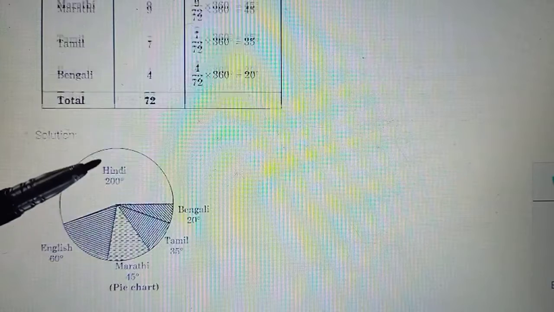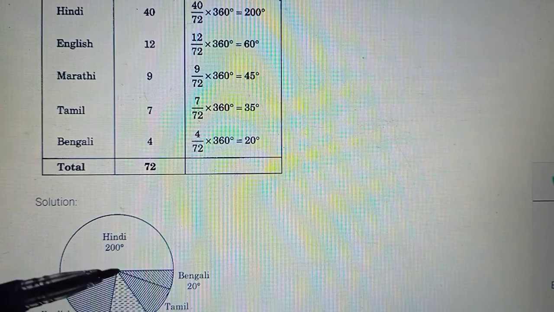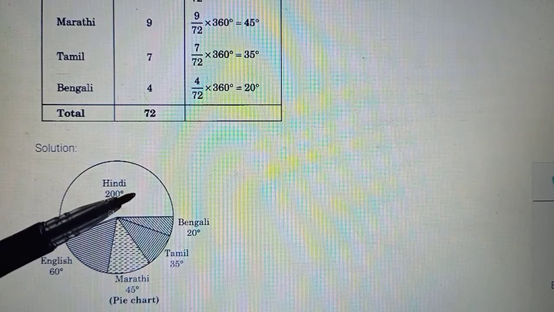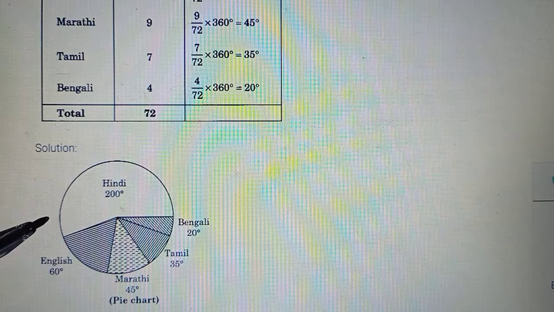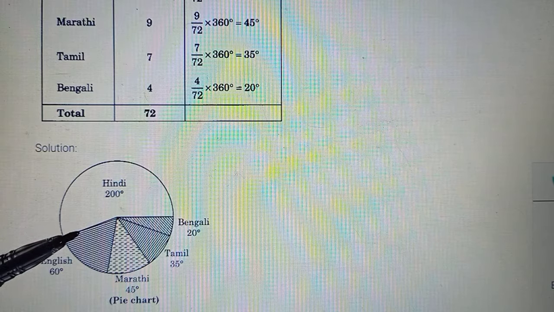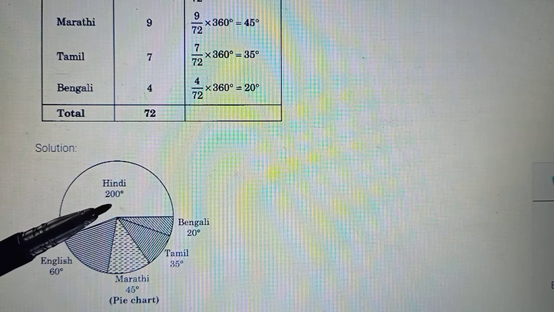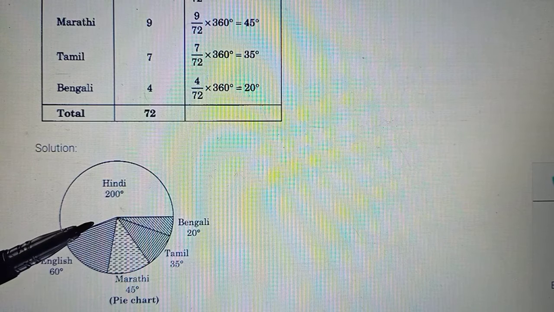Okay, this way. Like for Hindi 200 degrees were allotted. So you'll draw the circle there. Make one radius, measure, I hope you know how to measure a reflex angle also. Okay, so make a complete straight line. That is 180. 180 plus 20 is 200. From there measure 20 degrees more. Or maybe you can make the rest of the angles first, so the leftover will automatically be 200. That's your choice how you want to draw these various angles.